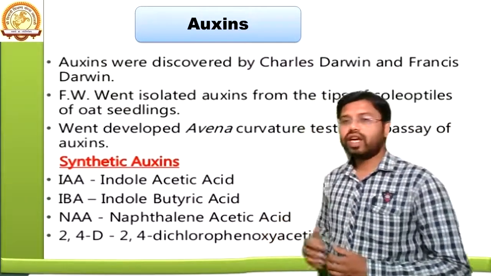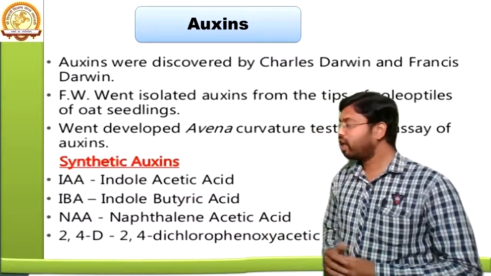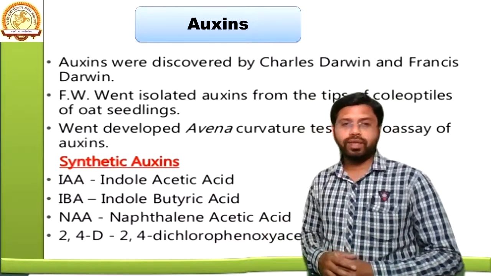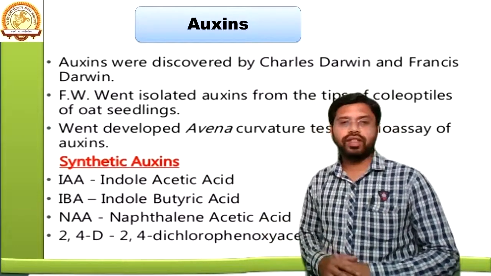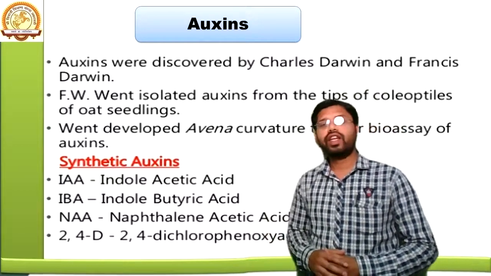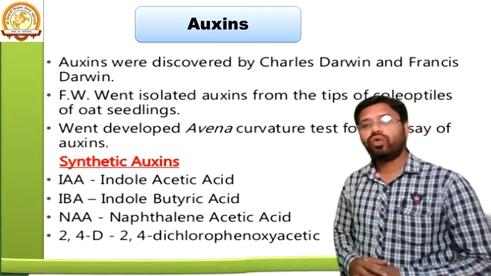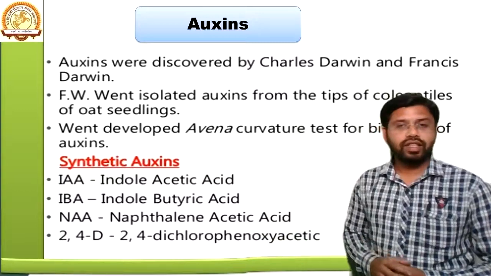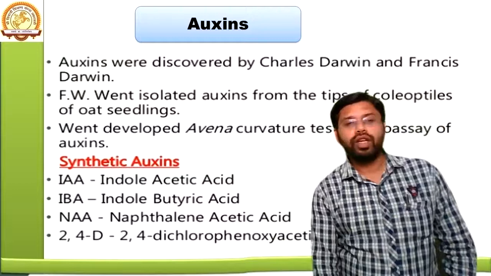And the auxins, in a synthetic way, may be of 4 types. The first one is IAA, which is known as indole acetic acid. The second one is IBA, which is indole butyric acid. The third one is NAA, that is naphthalene acetic acid. And the fourth one is 2,4-D, which is 2,4-dichlorophenoxy acetate. So these are the 4 synthetic forms of the auxins.